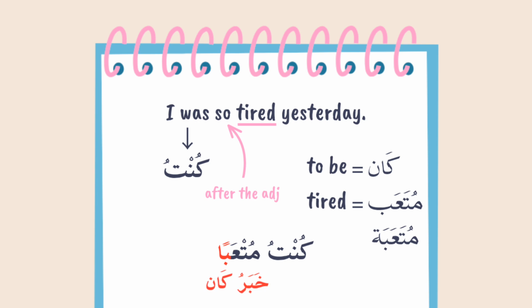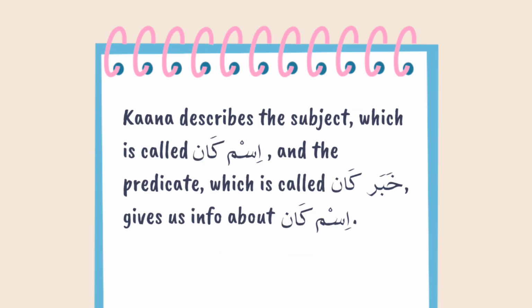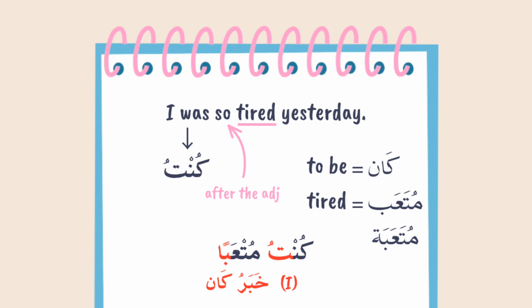Some of you may ask, where is ism kana? Well, ism kana here is the attached pronoun tu, as it refers to the noun who is tired. In this case, ana. Remember, kana describes the subject, which is called ism kana, and the predicate, which is called khabar kana, gives us information about ism kana. So, in this sentence, the information we got about the subject is that the subject, ism kana, is tired. The same thing applies if the speaker is a woman. Kuntu mut'abatan. We added ta marbuta to mark femininity and fathatain because mut'aba is khabar kana.